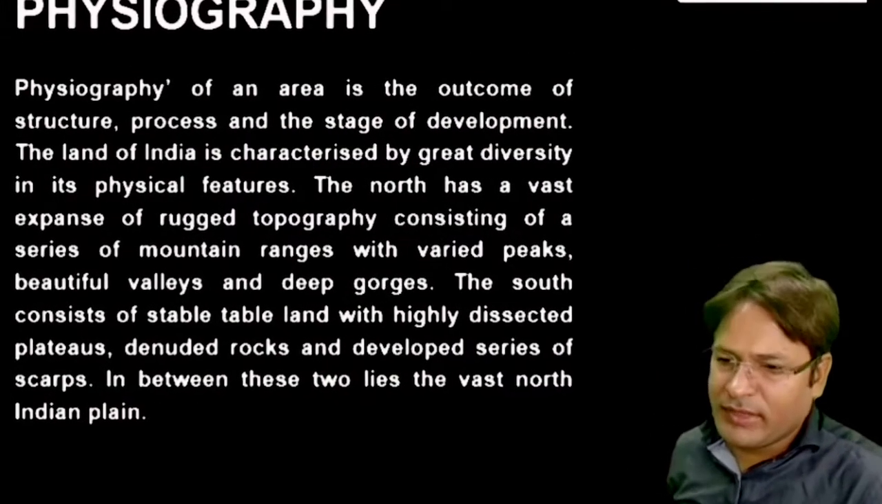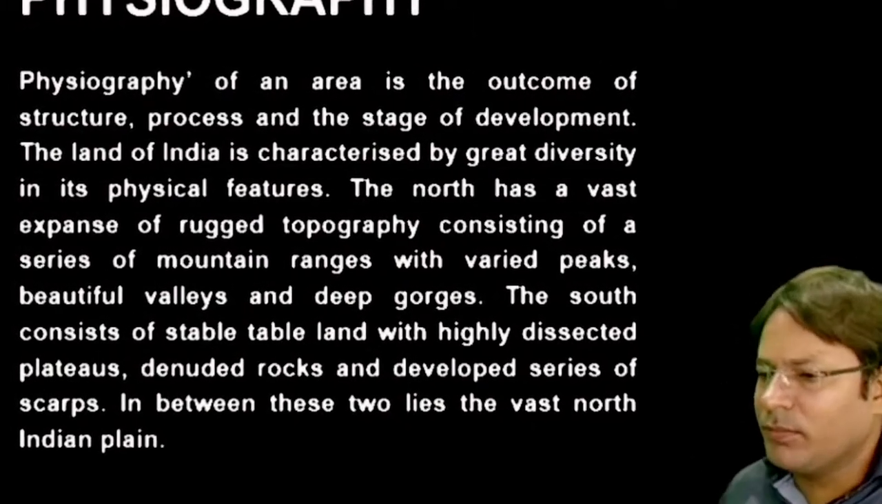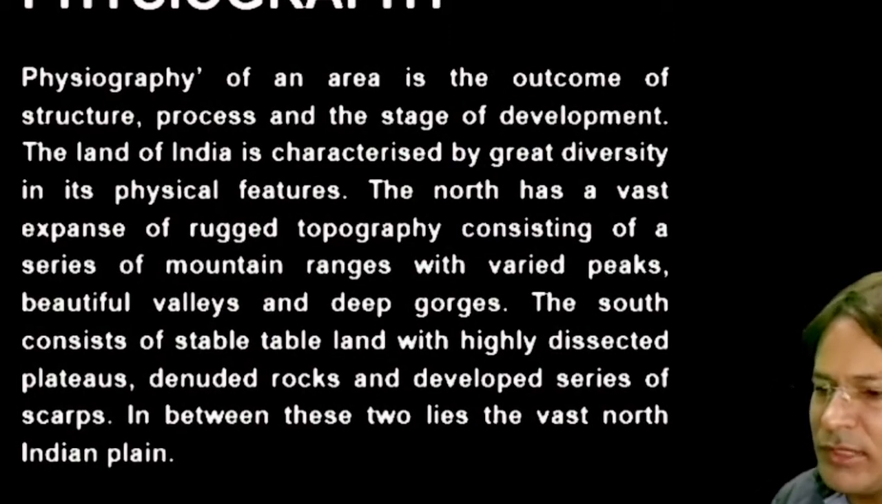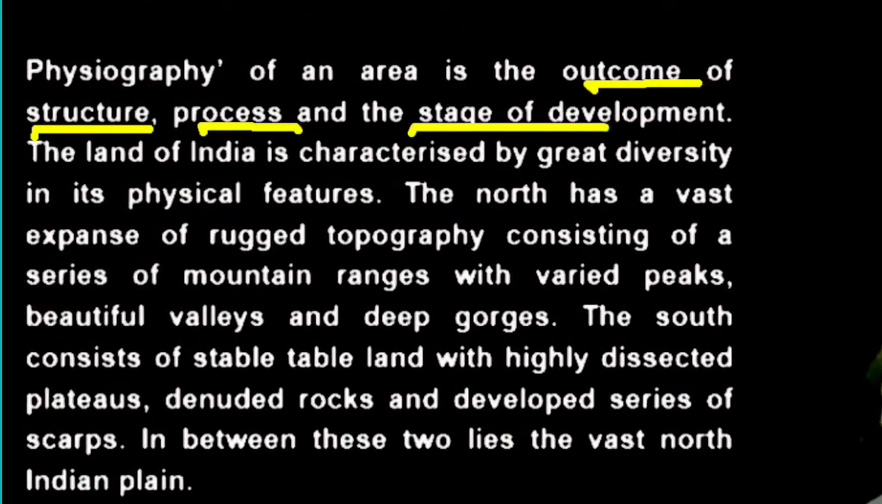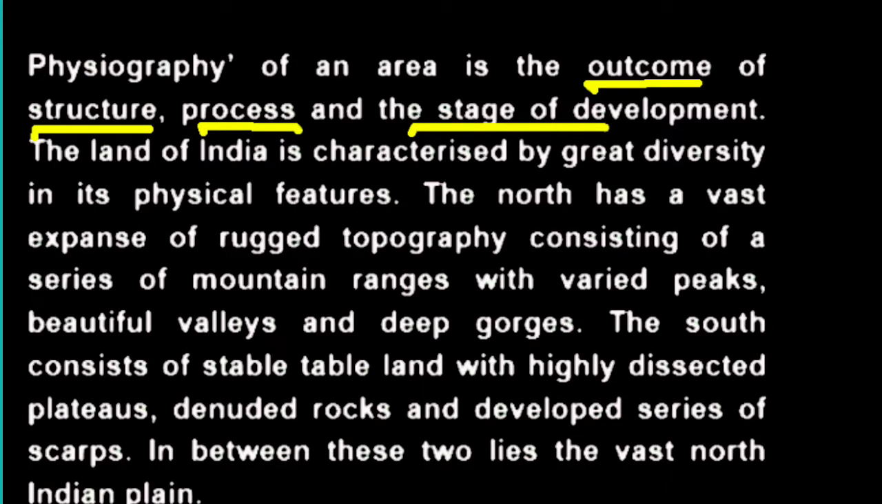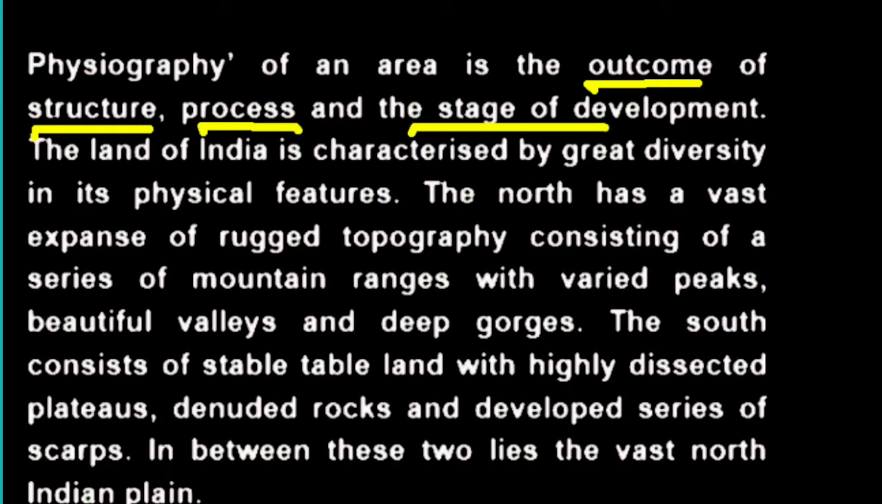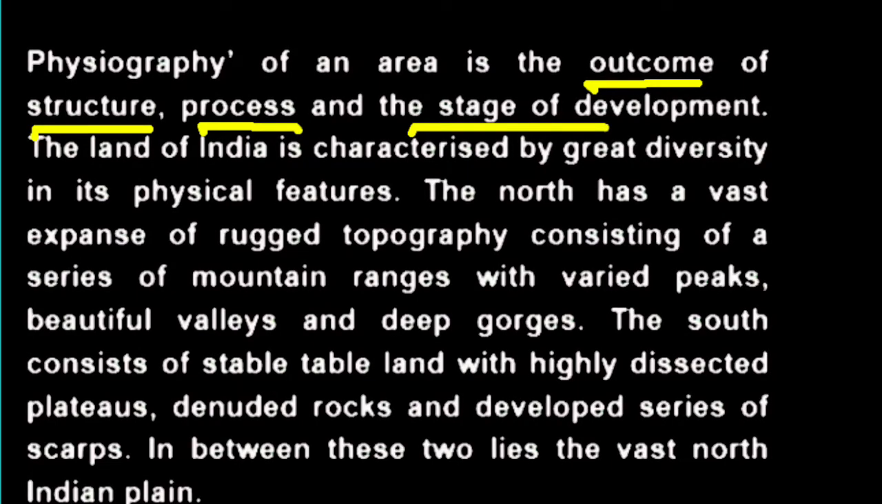Physiography of an area is the outcome of structure, process, and stage of development. Meaning, how did the physiography of the area take place? Structure means what is the structure of the land, the land masses. Process means the process of becoming those land masses, or the process of formation of the earth, and the stages of development and the various stages.